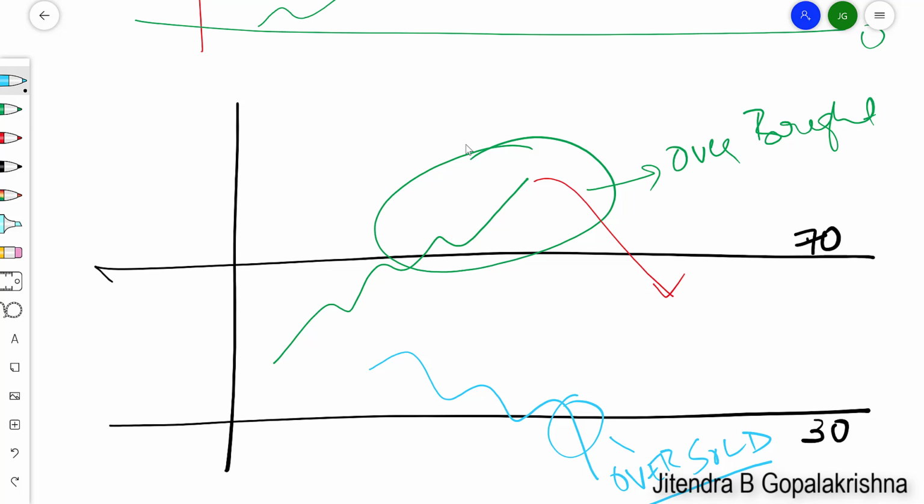So whoever has sold will start to square up their selling position, or if they have not bought, they will think about buying when the RSI is below 30, so that it may now start to move back up. This is the traditional approach to RSI, which many people still use.